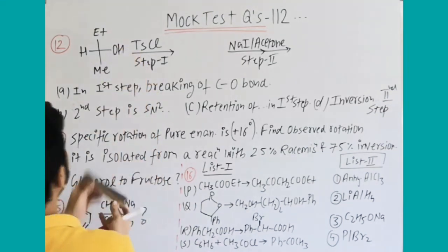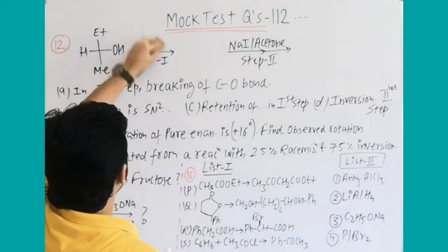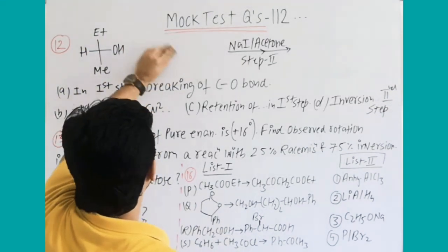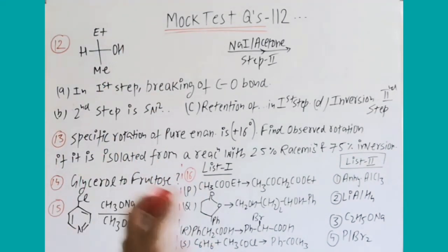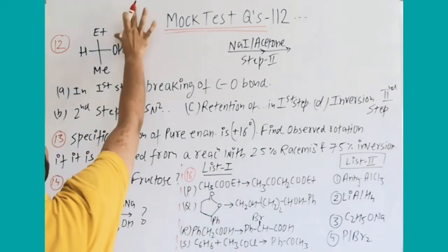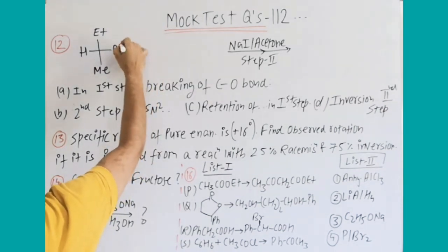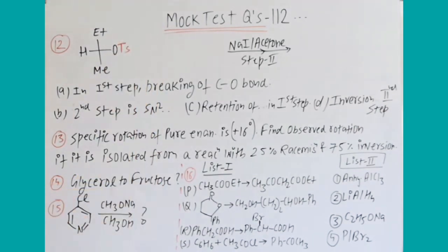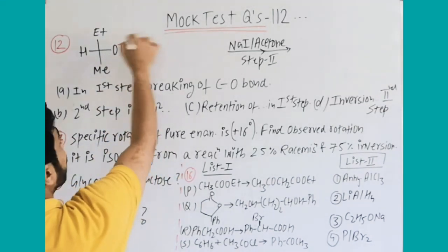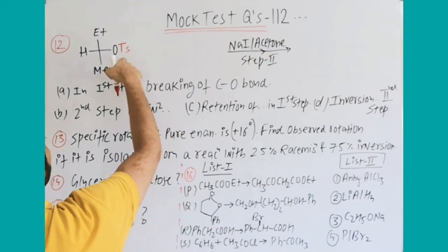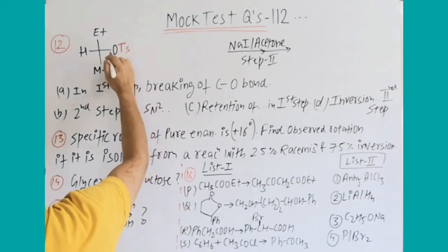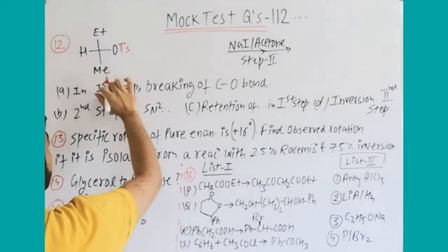Listen again, try this question, I am explaining it. So that equation, first reaction, we have already covered twice or thrice in the mock test discussion, that with TsCl it removes HCl and forms OTs here, and tosylates are very good leaving groups. So after this first step it is formed, you can see here in the first step no C-O bond cleavage, right?